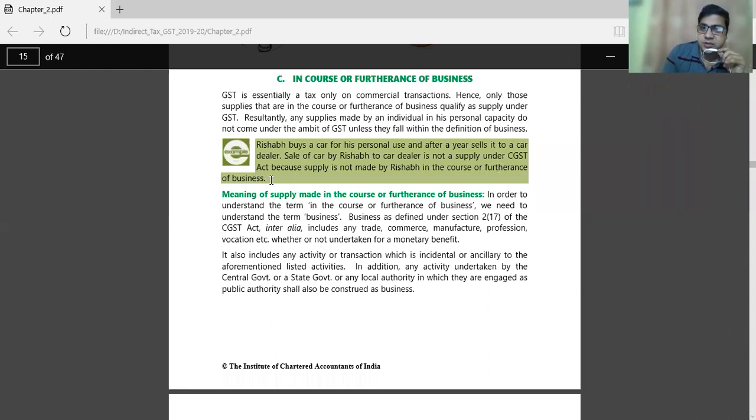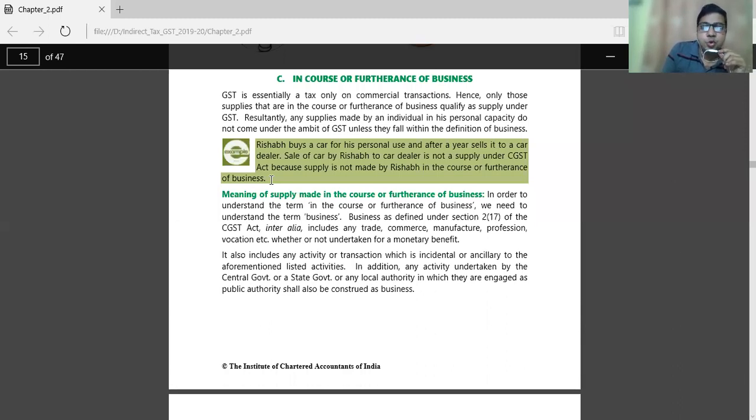It means Rishabh bought the car for his personal purpose. After 1 year, he sold the car to the car dealer. Now, Rishabh is not a car dealer. He has his own car and he does not want this particular car.